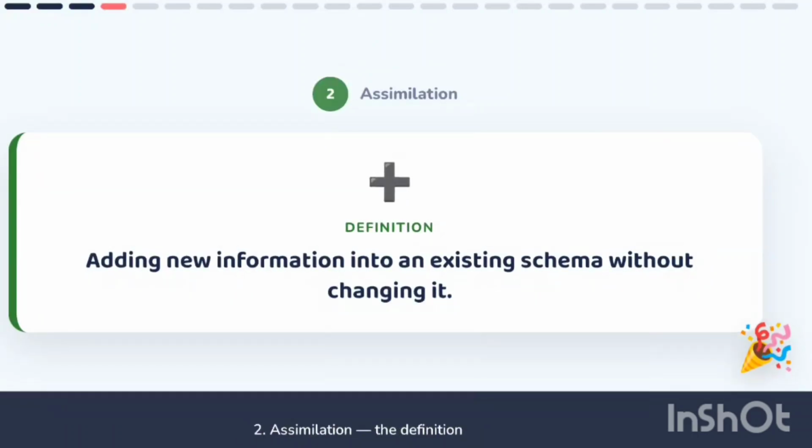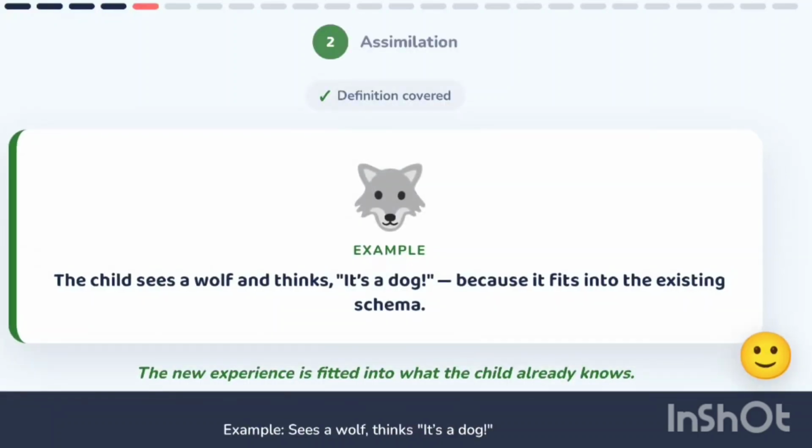Concept 2: Assimilation. Assimilation means adding new information into an existing schema, without changing that schema at all. Here's an example. The child sees a wolf for the first time and thinks, it's a dog. The new experience is simply fitted into what the child already knows.